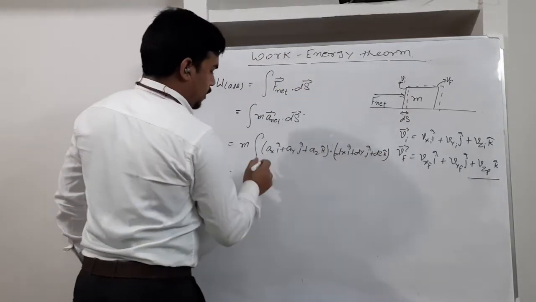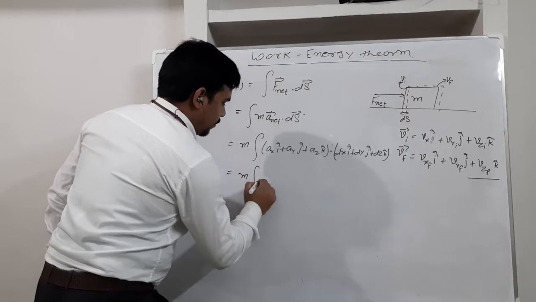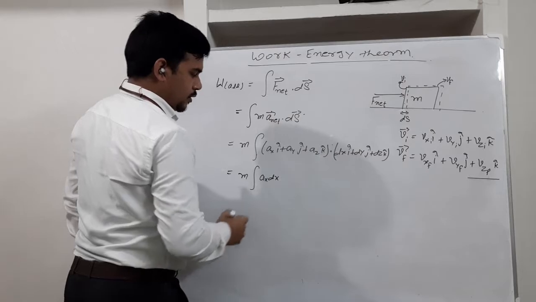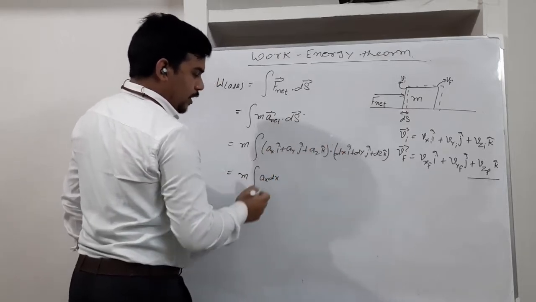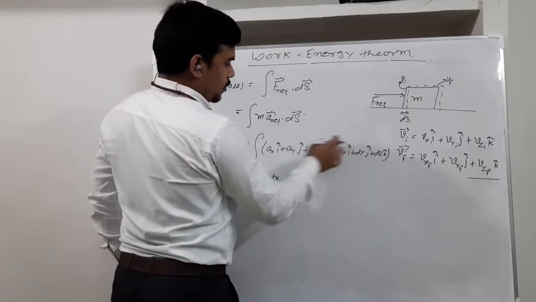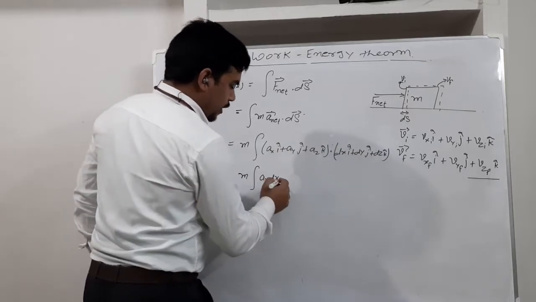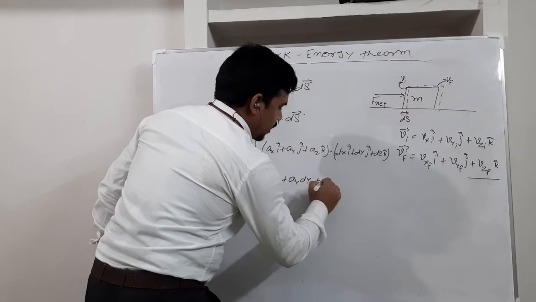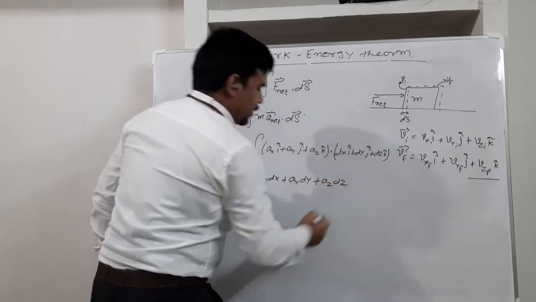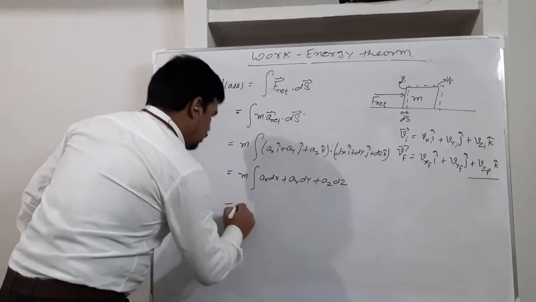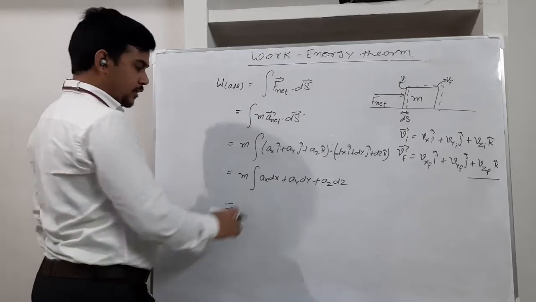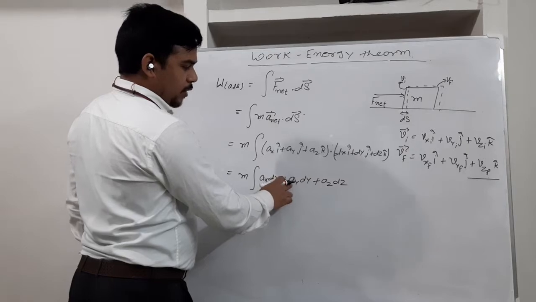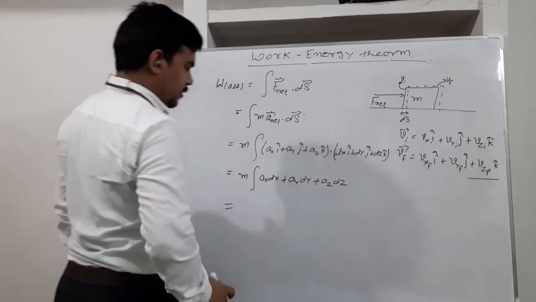If I take the dot product here, it will come m times ax into dx, since i dot i is 1, i dot j is 0, and i dot k is 0. Similarly it will come ay dy, and the last one az dz. So if you look here, the variable is x and the expression is ax, the variable is y with ay, and this is az with dz.